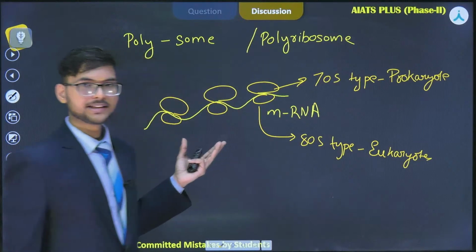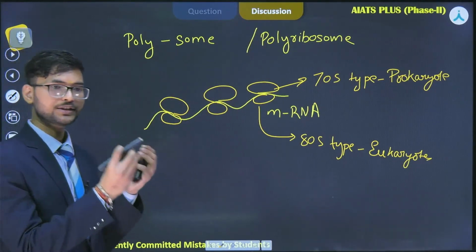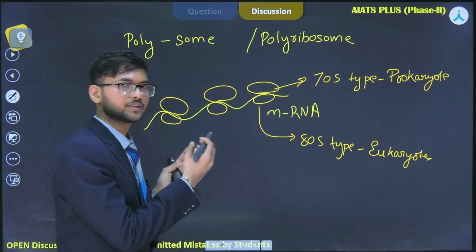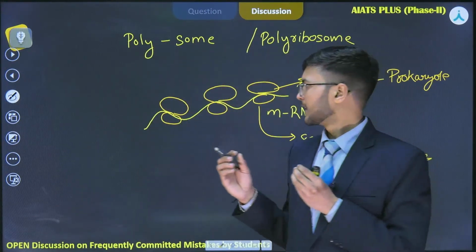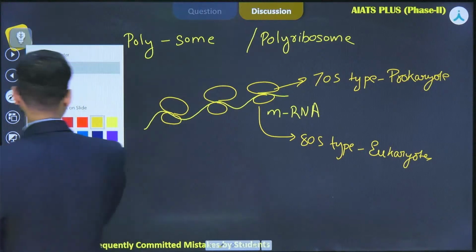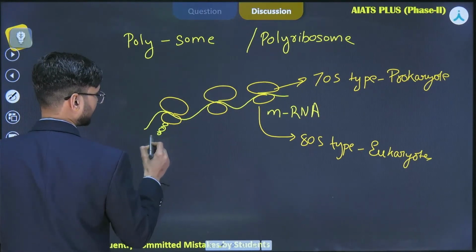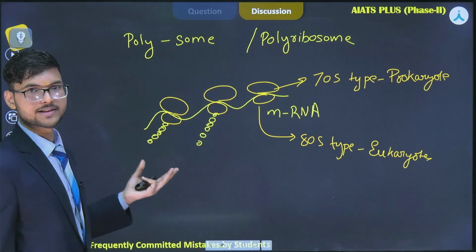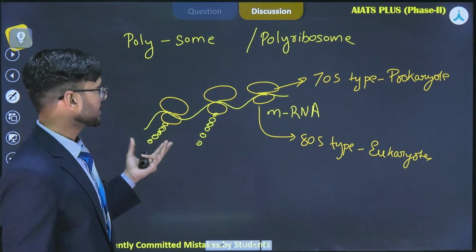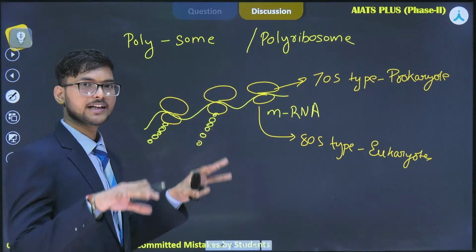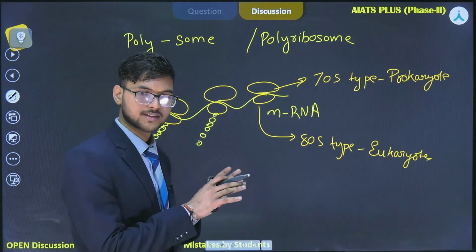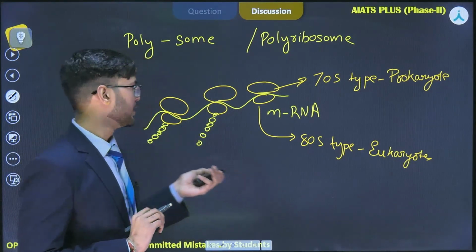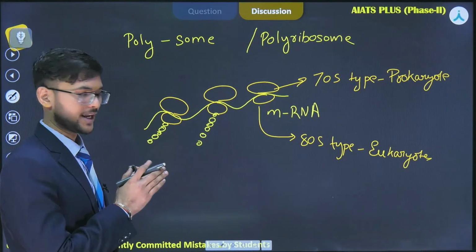Now, why do they need to make this structure, where a single mRNA consists of multiple ribosomes? Yes, it's profitable, because a single strand is now able to synthesize multiple chains of amino acids, okay. Multiple enzymes will form from a single mRNA, so it's quite efficient. Similarly, these structures are not membrane bound organelles, they are just present in the cytoplasm in prokaryotic cells, okay. And in eukaryotes as well, it is present in cytoplasm, okay. So, this was all about the discussion of polyribosomes.